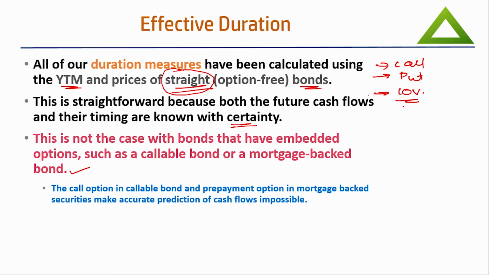So for these bonds, the change in interest rate and change in prices are not the same. So we cannot simply use the duration, which suggests a linear relationship. The call option in a callable bond and the prepayment option in mortgage-backed securities make accurate prediction of cash flow impossible, which is there in case of straight bonds.